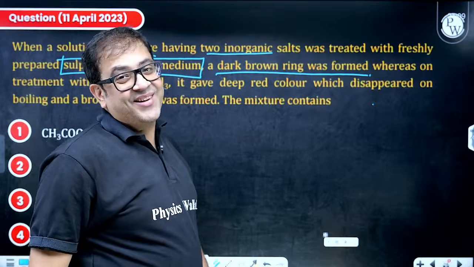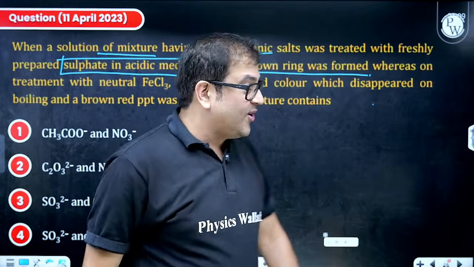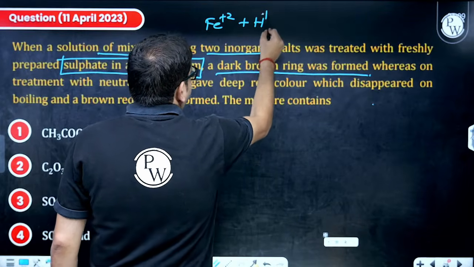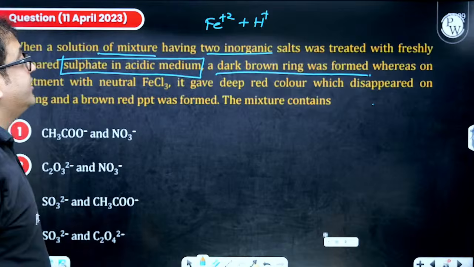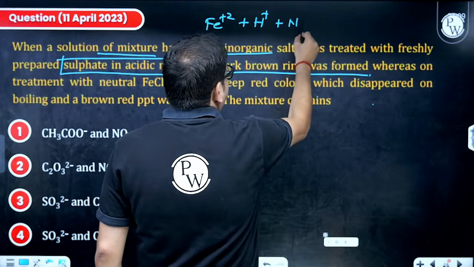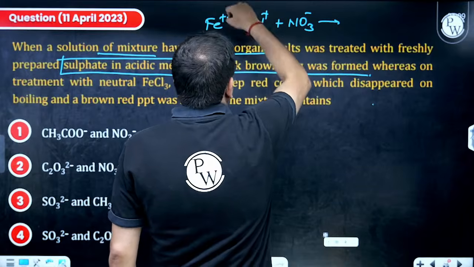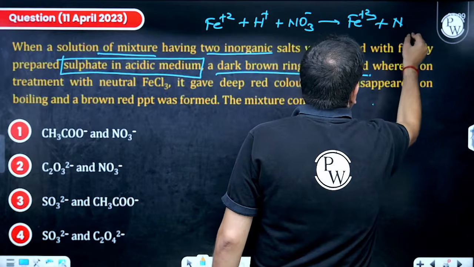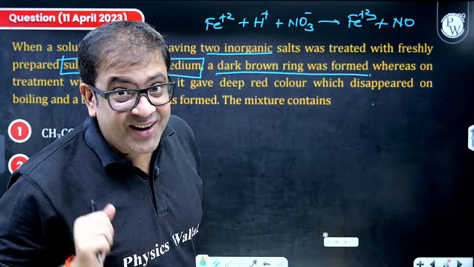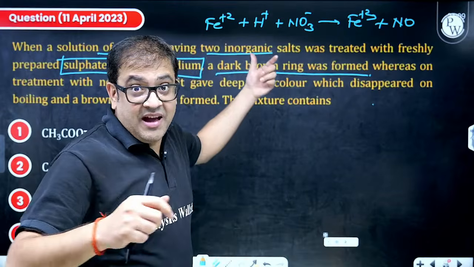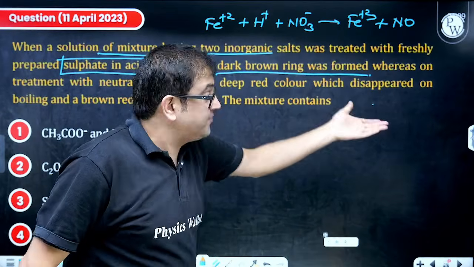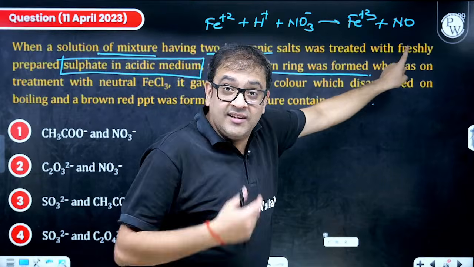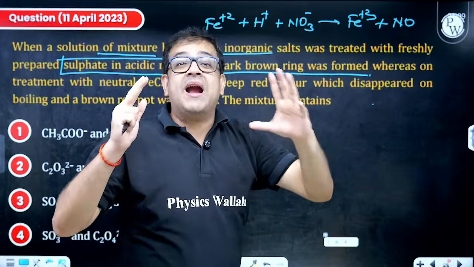Sir, this dark brown ring is obviously because of nitrate ion, because we know that ferrous ions in acidic medium, once they react with any salt having nitrate ion, first of all oxidize to ferric ion, and nitrate ion gets reduced to NO, nitric oxide. But sir, no reaction is completely in the forward direction. So the remaining ferrous ion reacts with the produced NO and forms a brown ring complex.